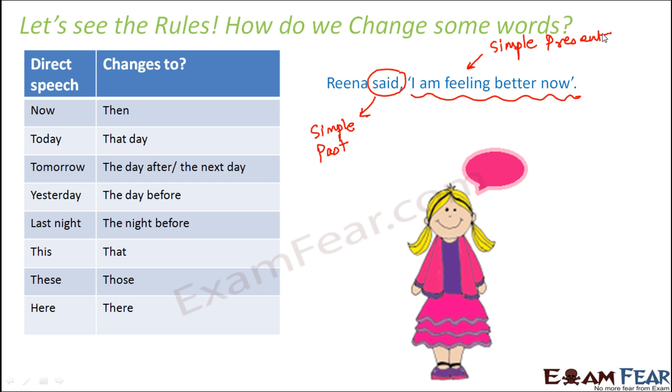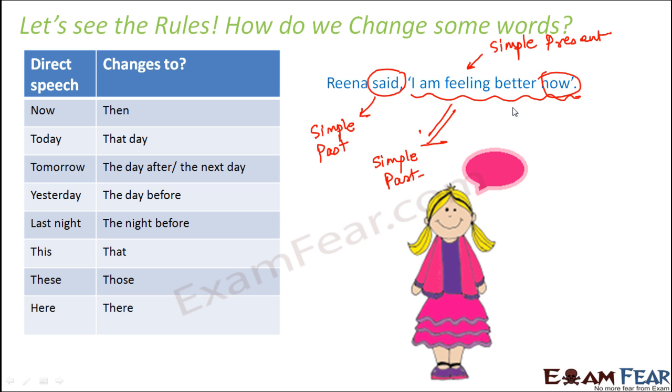So therefore, how will you change it? So you will change it to simple past. Correct? So this will become, Reena said that she was feeling better. So now we'll change to then. So whenever you change the speech from present tense to past tense, these words would change. Like, because now shows nearness in time. Now shows this point in time.